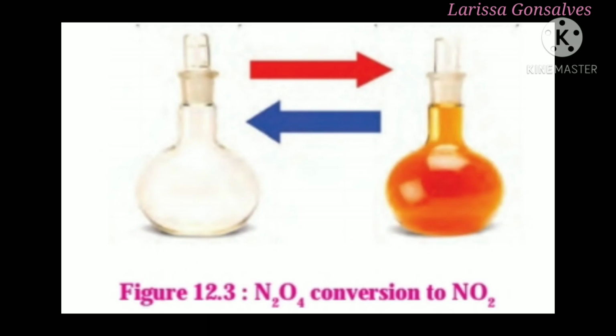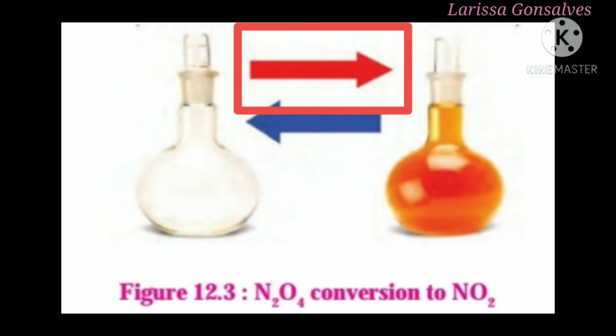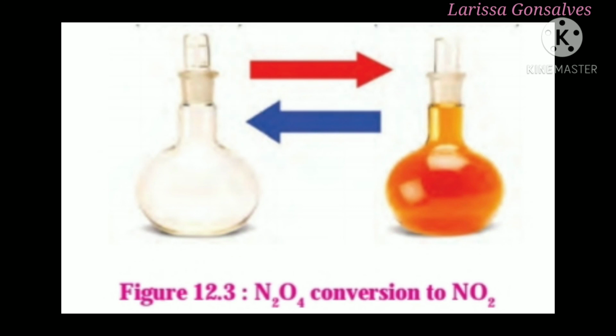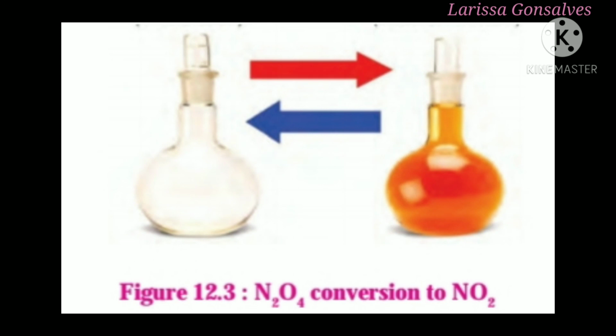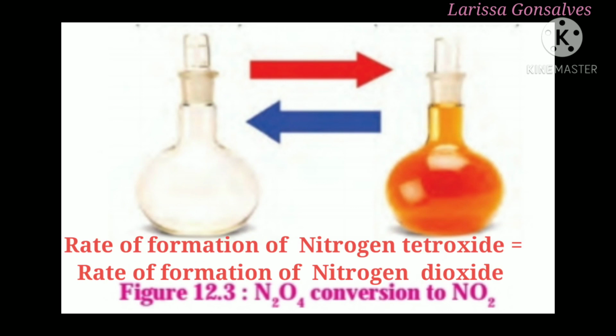In this reaction, nitrogen trioxide gives the formation of nitrogen dioxide. The two molecules of nitrogen dioxide again then combine to form nitrogen tetroxide. And at equilibrium, the concentration of N2O4 and NO2 is going to remain unchanged. Hence, we can conclude that the rate of formation of N2O4, that is nitrogen tetroxide, is equal to the rate of formation of NO2, that is nitrogen dioxide.